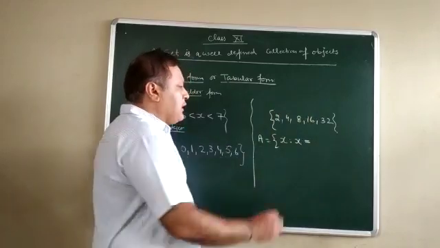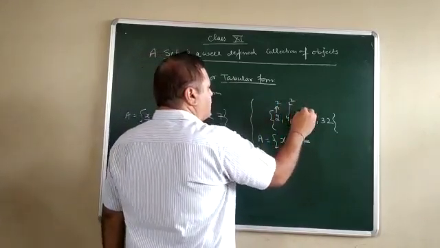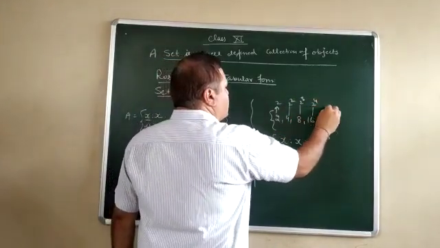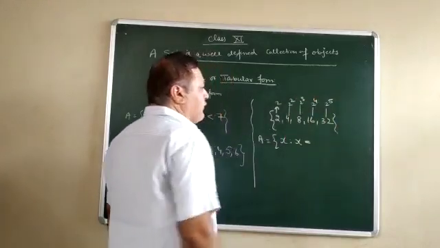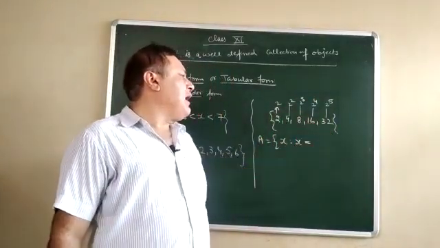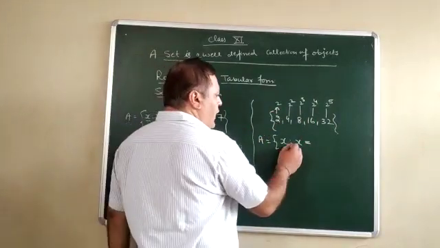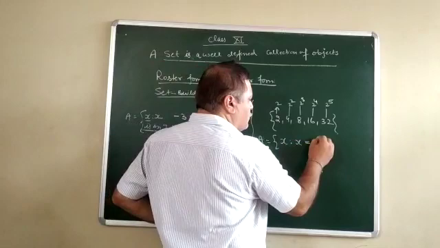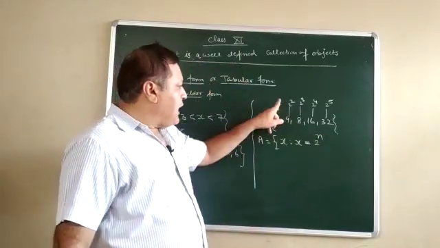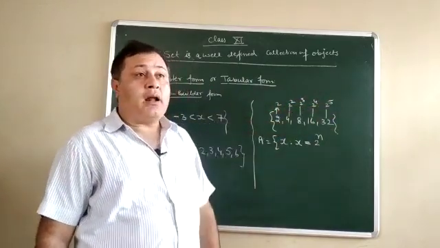If you see this one, this is 2, this is 2 square, this is 2 cube, this is 2 to the power 4, this is 2 to the power 5. So this is the relation among all these, that these numbers are increasing with the help of powers of 2. So I can write x such that x equals 2 to the power n, where n starts from 1, 2, 3, 4 and 5, and all are positive.